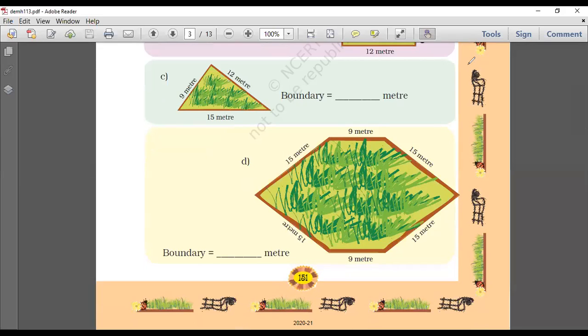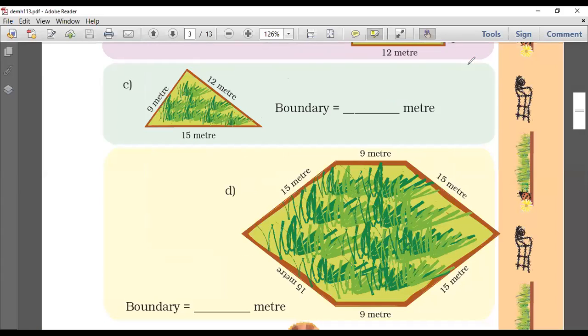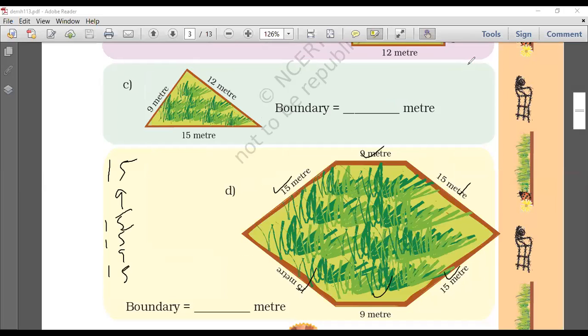Right, so 15 plus 9 plus 15 plus 15 plus 9 plus 15. How many sides are there? 1, 2, 3, 4, 5, and 6. Correct answer. Come on, let's do it.